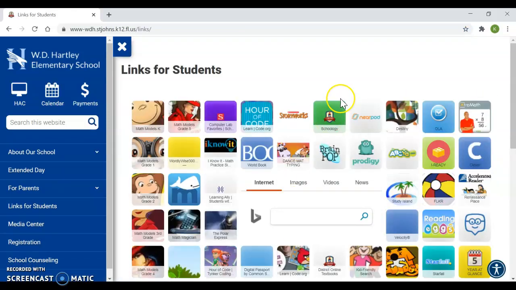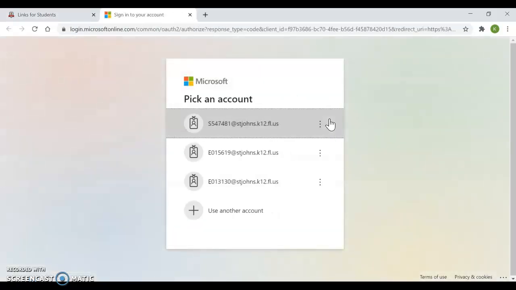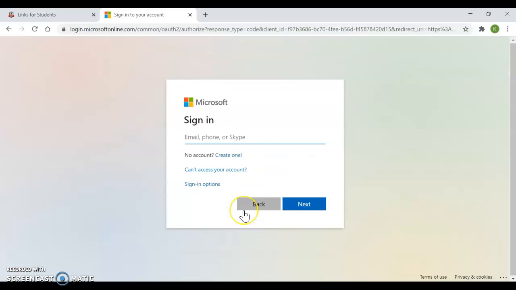Here we go. Right at the top in bright green is Schoology. You're going to log in with your S number and password. If you don't remember, this was sent home. There's a password card that was in your blue folder. So you're going to put your S number.